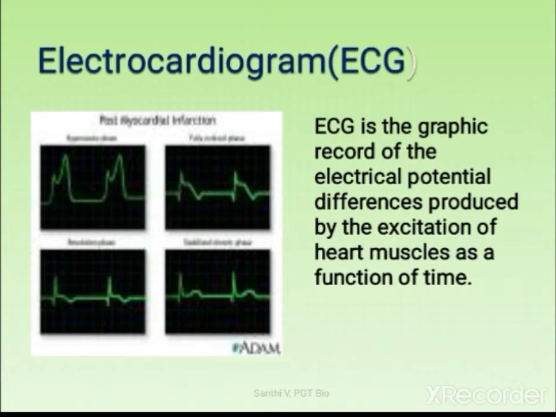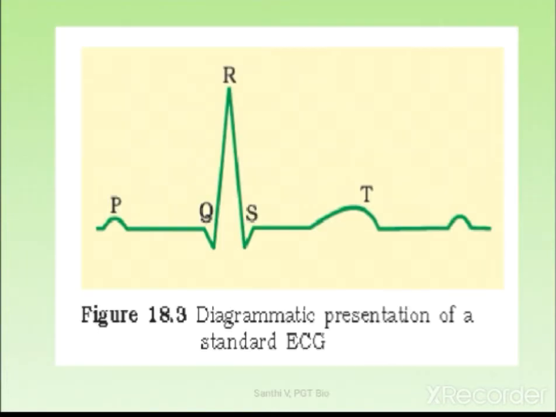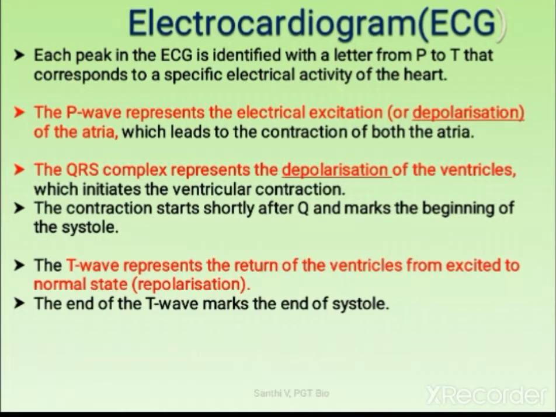So first let us study the normal ECG. It is the diagrammatic presentation of the standard ECG. It shows the PQRST waves. So now let us study what P, Q, R, S, T and all are. Each peak of the ECG is identified with a letter from P to T.